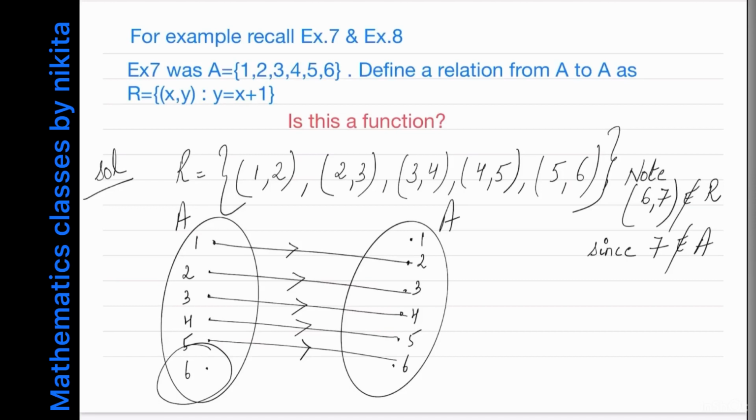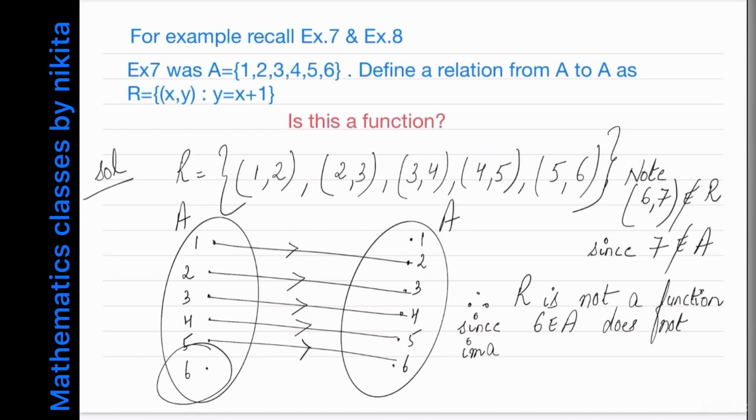So therefore R is not a function, and the reason is since 6 belonging to A does not have an image in A. ठीक है, so I have found one element which does not have an image. So how can this relation be a function? So this is not a function. Got it?